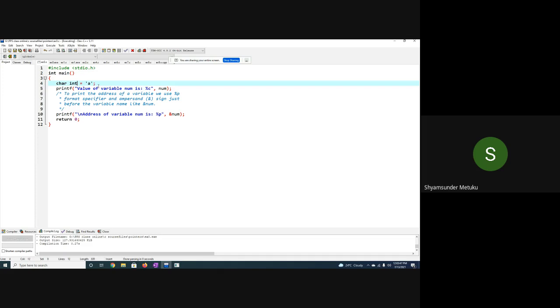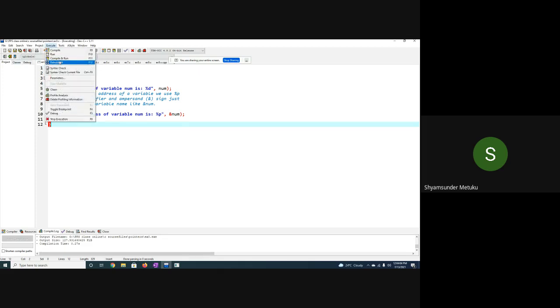can the starting address be an odd number? If I declare an integer, is it possible to have an address with an odd number as the starting point? It is not possible. It has to be a multiple of 4. That we'll verify now.